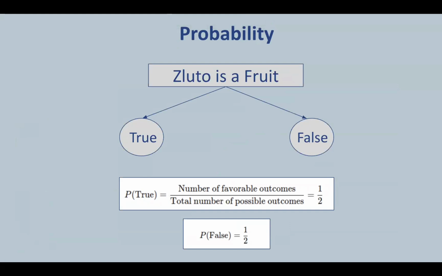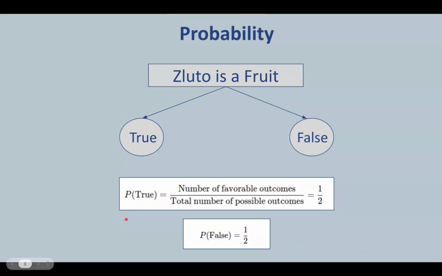For starters, let's consider this example. Let's say we're solving a quiz, and there is a question asking us to check if a statement is true or false. Let's say the statement is Zluto is a fruit. There are only two choices we have. We either have to select true or false. And just like you, I haven't ever heard the name Zluto. So we have to make a random guess. And because we have no idea about Zluto other than the fact that it rings like Pluto, there's a 50% chance that we will guess true and also a 50% chance that we will guess false.